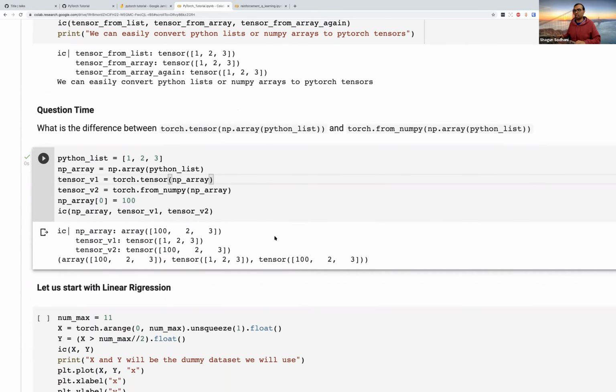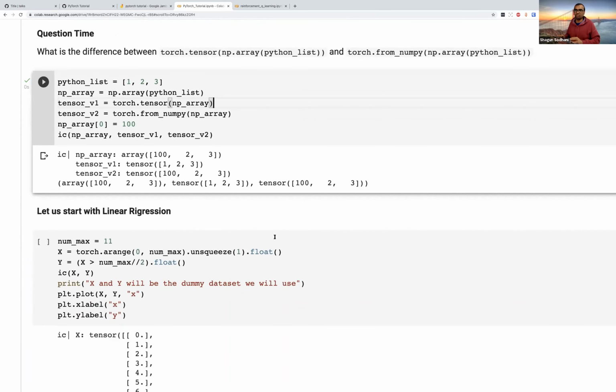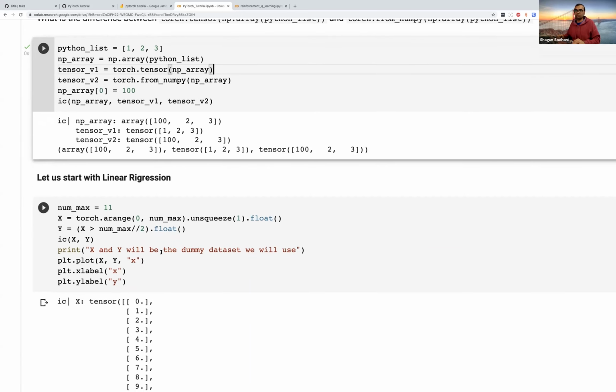Okay. So let's start with the linear regression example. Are there any questions so far? I think this is all we need to know to start with basic linear regression. But if there are any questions, happy to take them first. Okay. So we are going to do this linear regression example.